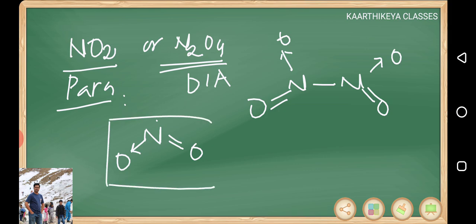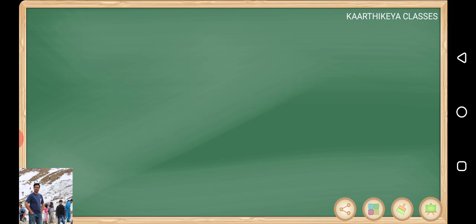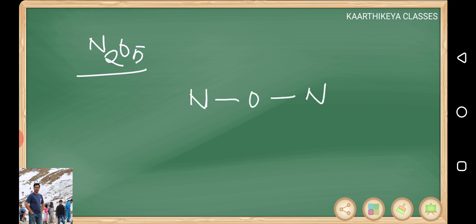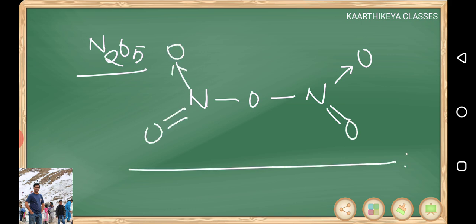N2O5 is similar to the N2O4 structure, with one oxygen extra. So there is a bond like N-O-N. These are the structural aspects. N2O5 is again diamagnetic. NO2 and NO are paramagnetic, remaining all are diamagnetic.